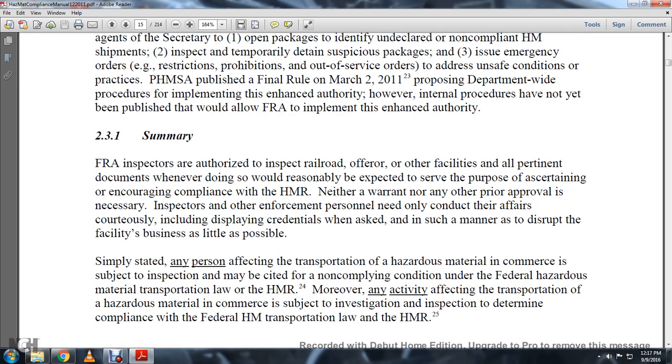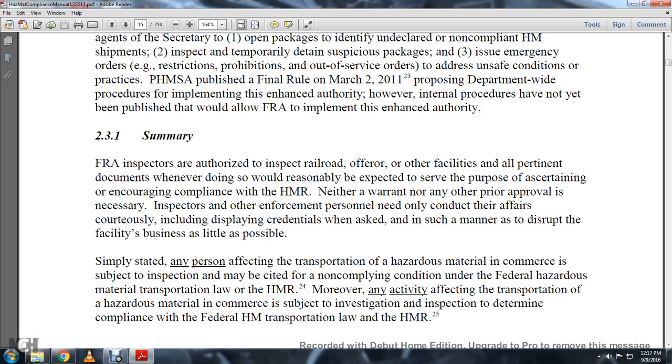2.3.1 Summary. The FRA inspectors are authorized to inspect the railroad, offeror, and other facilities, and all pertaining documentation, whenever doing so would reasonably be expected to serve the purpose of assisting or encouraging compliance with the hazardous material regulations. Neither a warrant nor any other prior approval is necessary. The inspector or other enforcement personnel need only conduct the affairs courteously, including displaying credentials when asked, in such a manner as to disrupt the facility's business as little as possible.